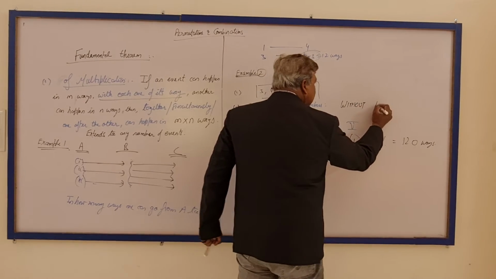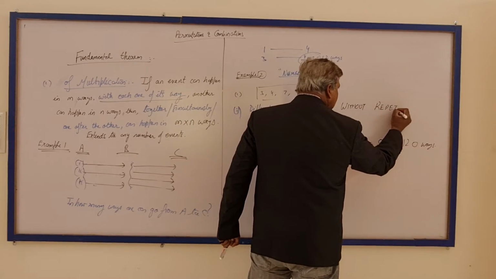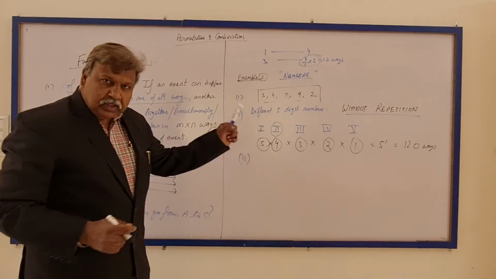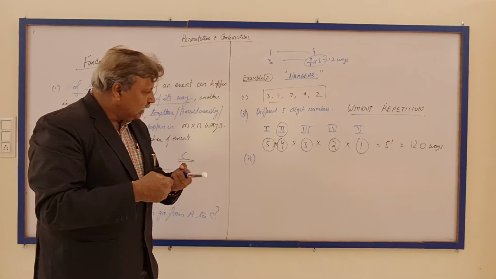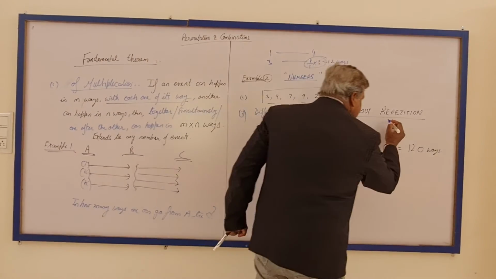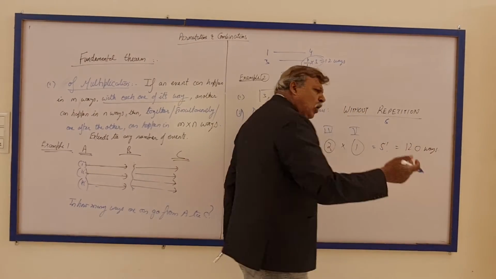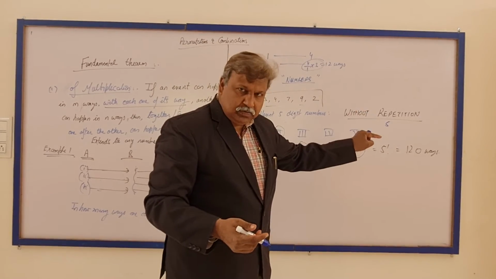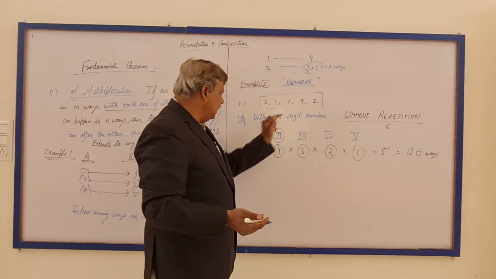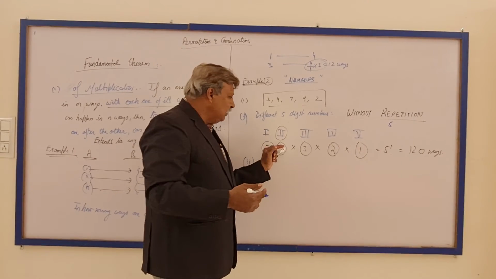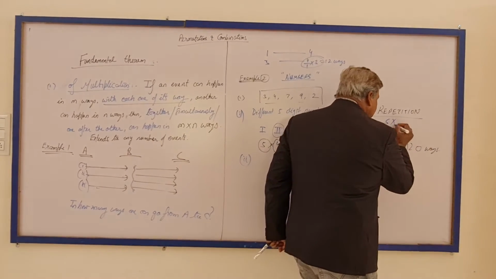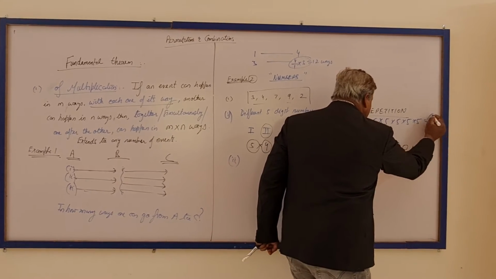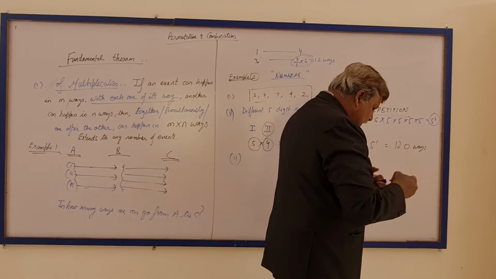If the case had been with repetition, then the first event can be done in 5 ways, and with each one of its ways the other event can also be done in 5 ways, because I don't have any restriction. If 7 has been used here, I can again use 7 here. So 5 into 5 into 5 into 5 into 5, that gives me 5 raised to the power 5 ways in case repetition is allowed.